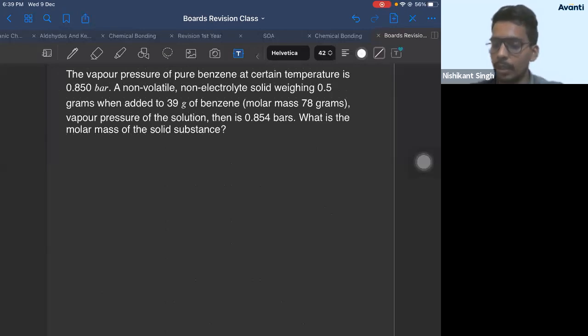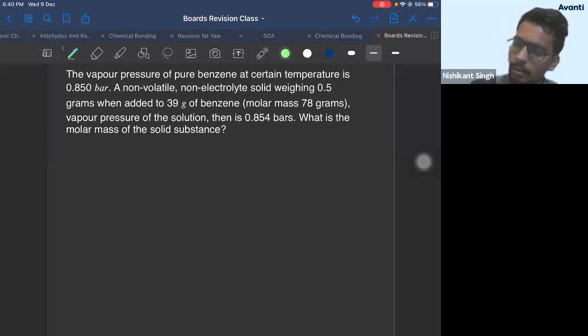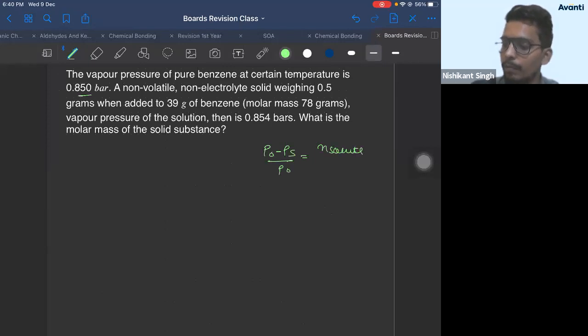So this is your question. The vapor pressure of pure benzene, meaning the solvent, at a certain temperature is 0.85 bar. First write the formula: (P naught minus PS) by P naught is the number of moles of solute divided by the number of moles of solute plus the number of moles of solvent. I will just put the values. You have to do the calculation.